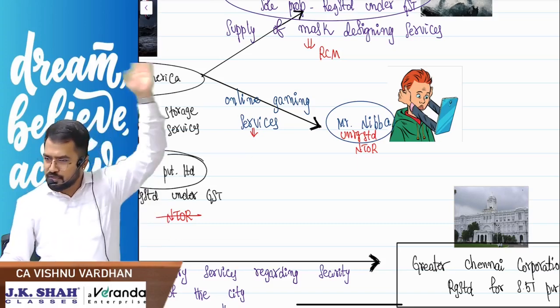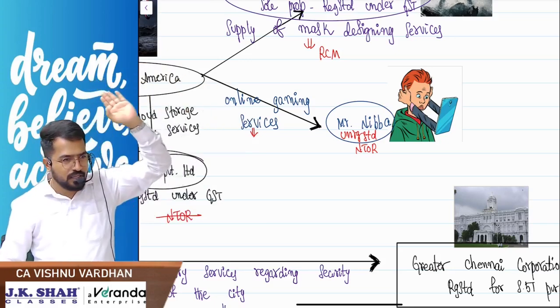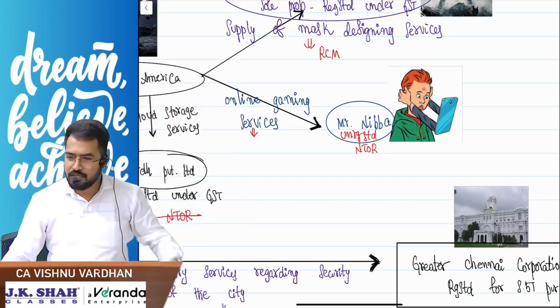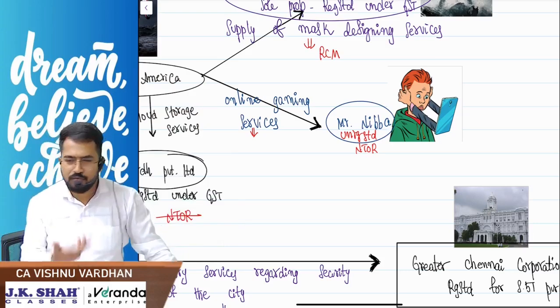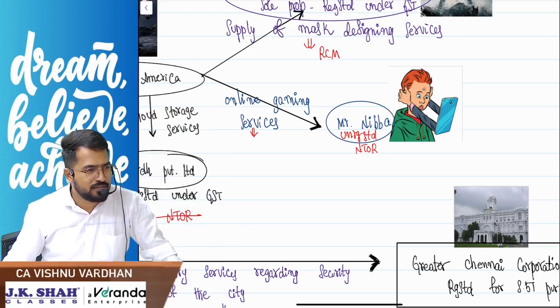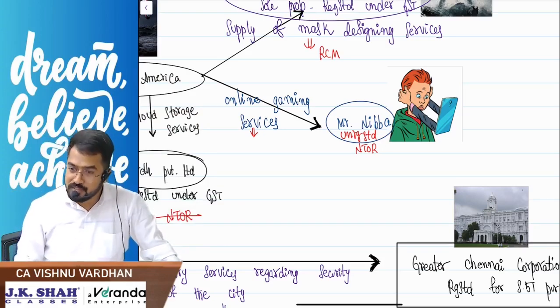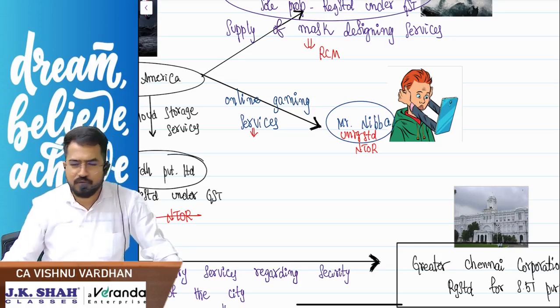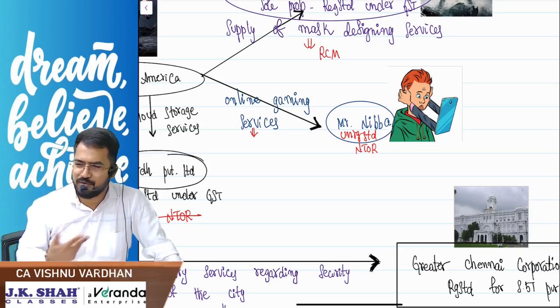That means you are located somewhere outside India, in China and so on, and you provide online gaming services to our Indians and make money. What about the Indian government? You should pay taxes. If the supplier says, sir, I will not pay, what will we do? We will ban your app. Simple.